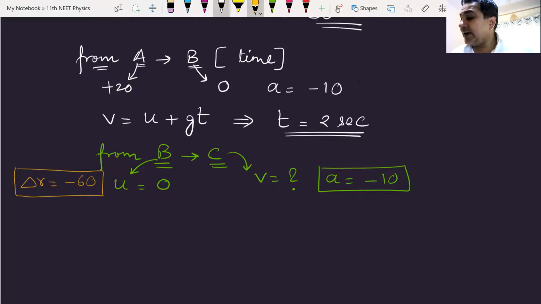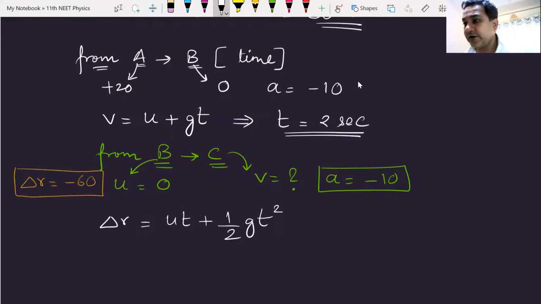Now I can find the value of time. I can apply the equation delta R is equal to UT plus half GT squared. Displacement, it is going from point B to point C. Displacement is -60.